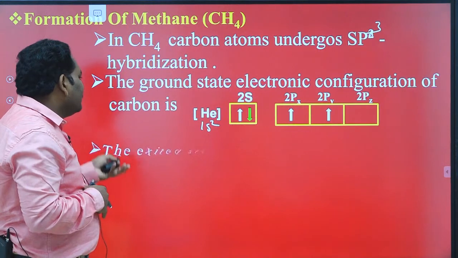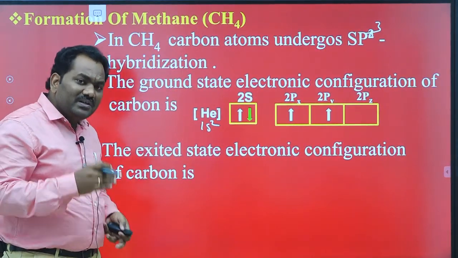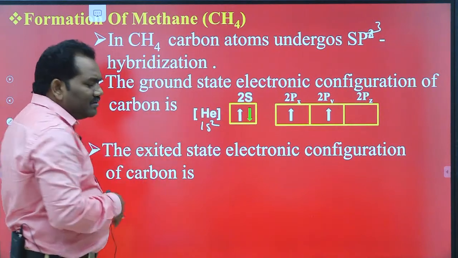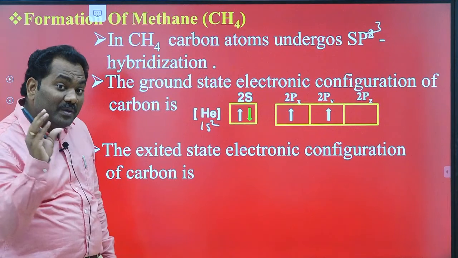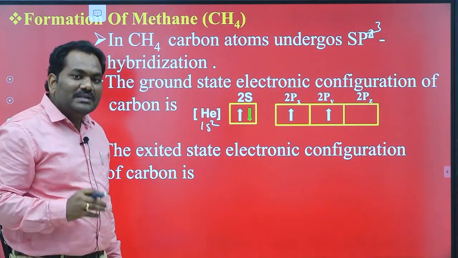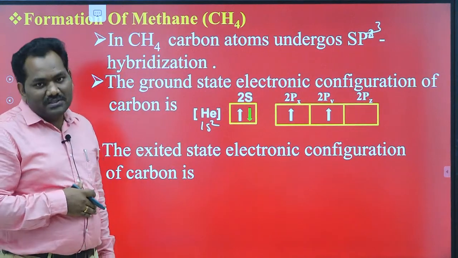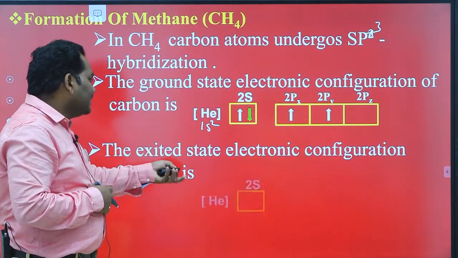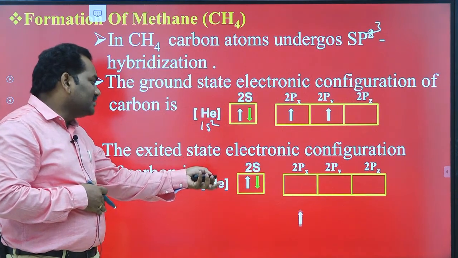Here is the excited electronic configuration. Excited electronic configuration means one of the 2s electrons undergoes excitation by absorbing some amount of energy and goes to the 2pz orbital. This is the electronic configuration of carbon in the ground state.